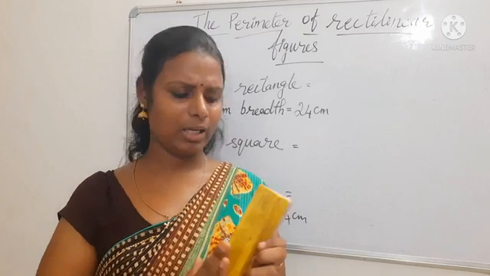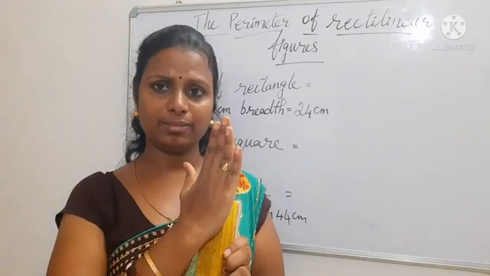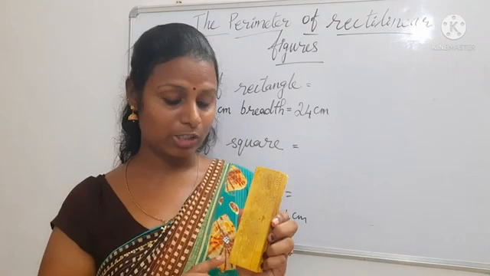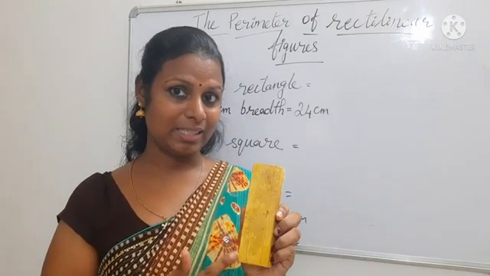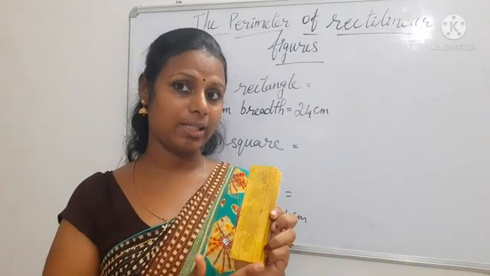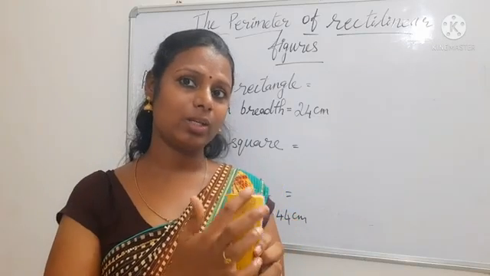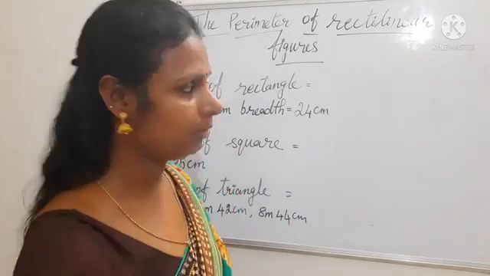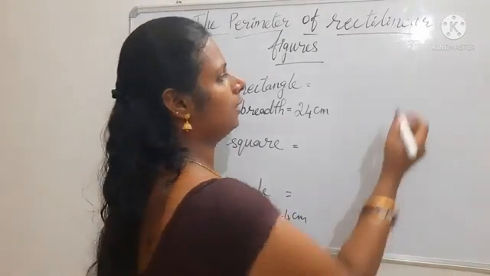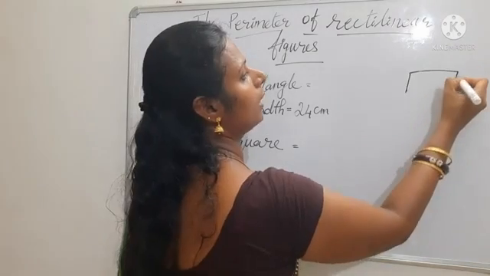One thing, we can measure the whole area. Otherwise, we can measure the surrounding lines, that is the outer area of any shape. For example, here I am drawing one rectangle.